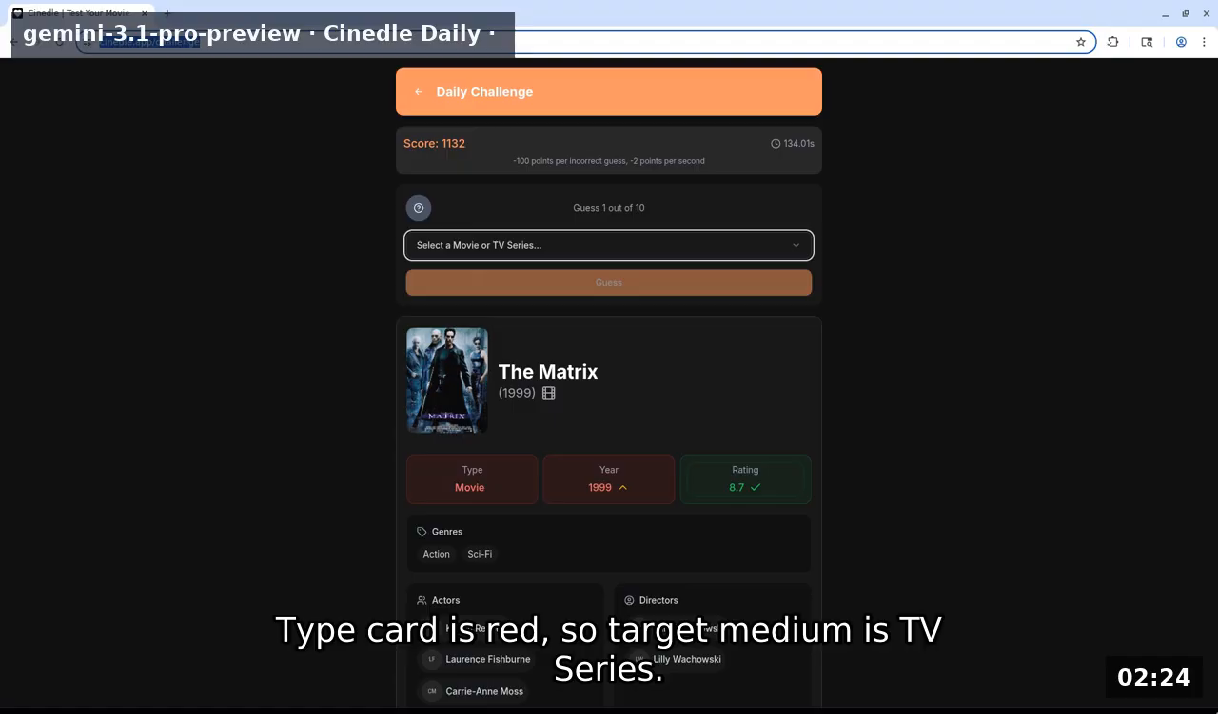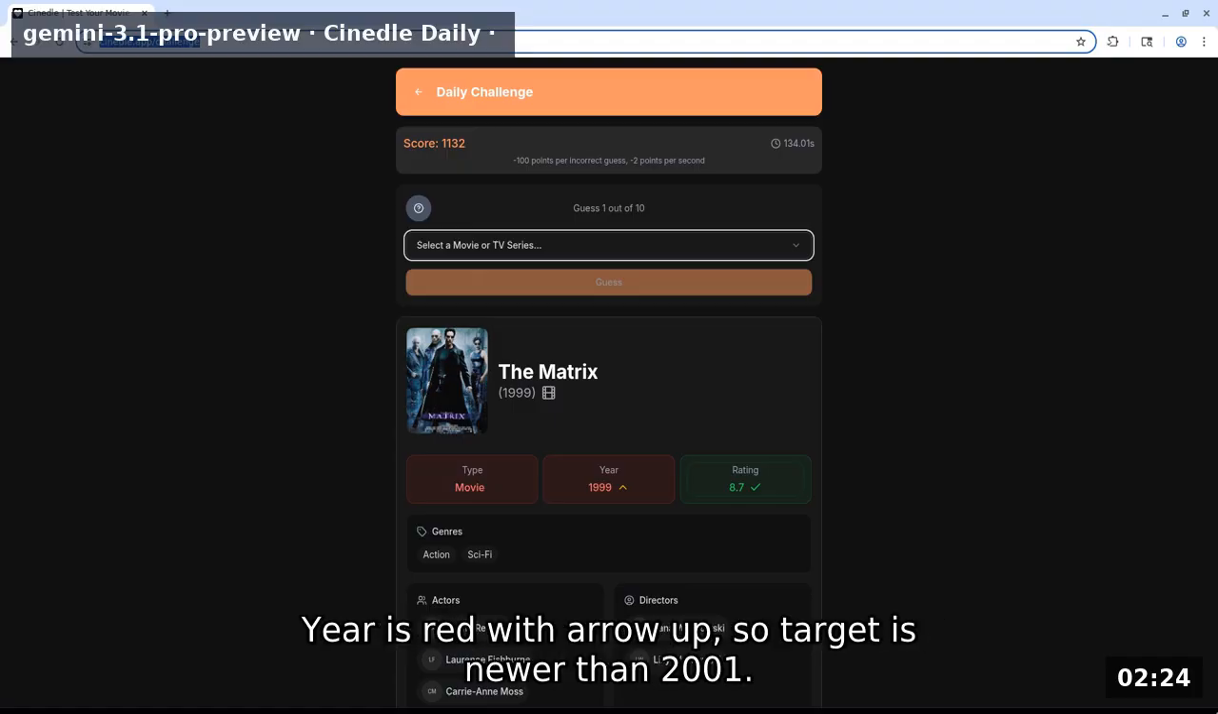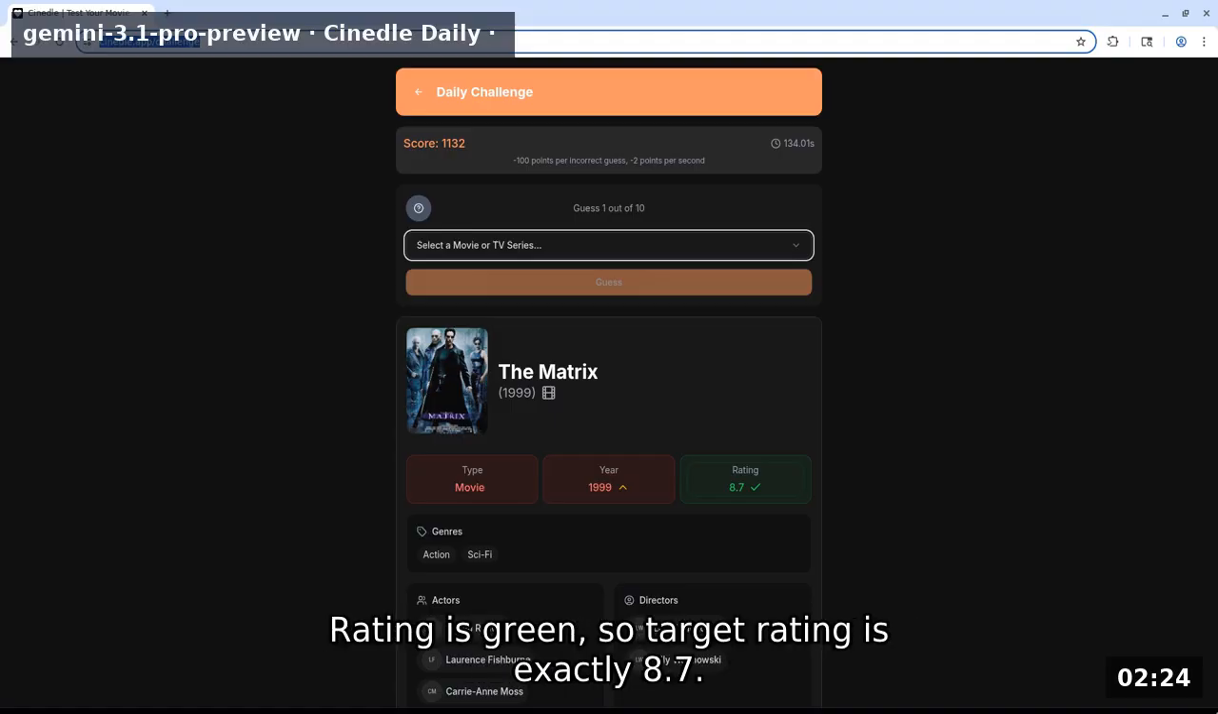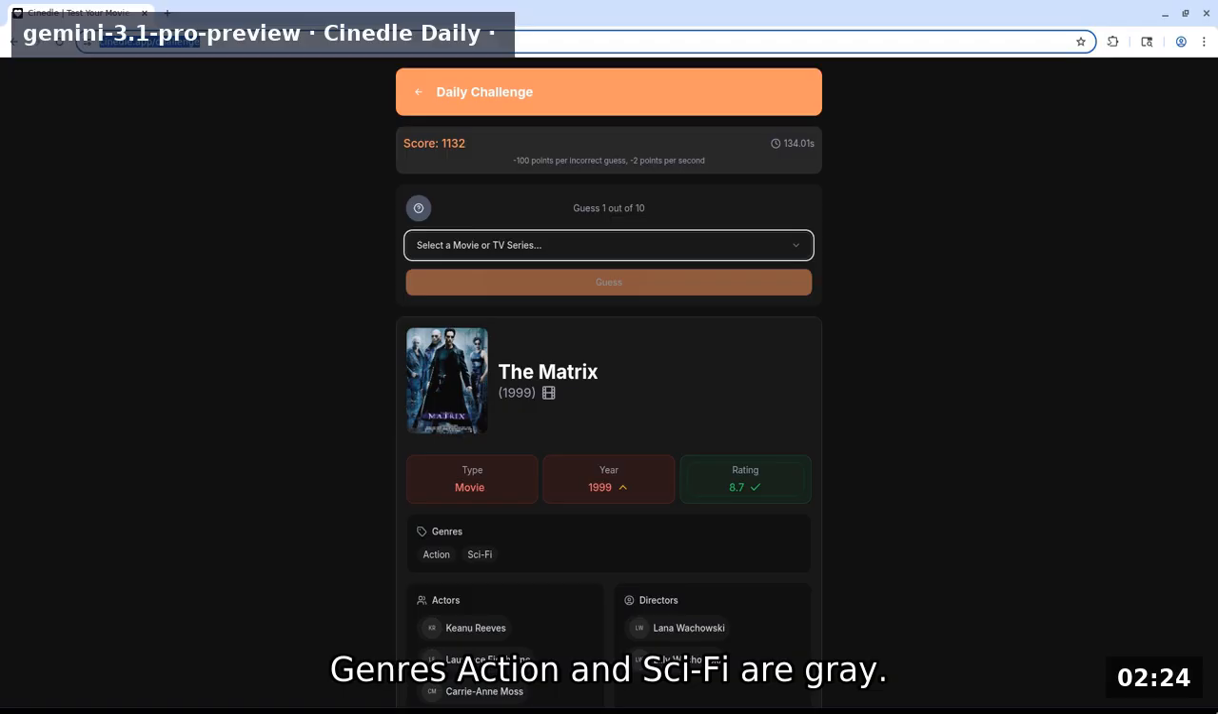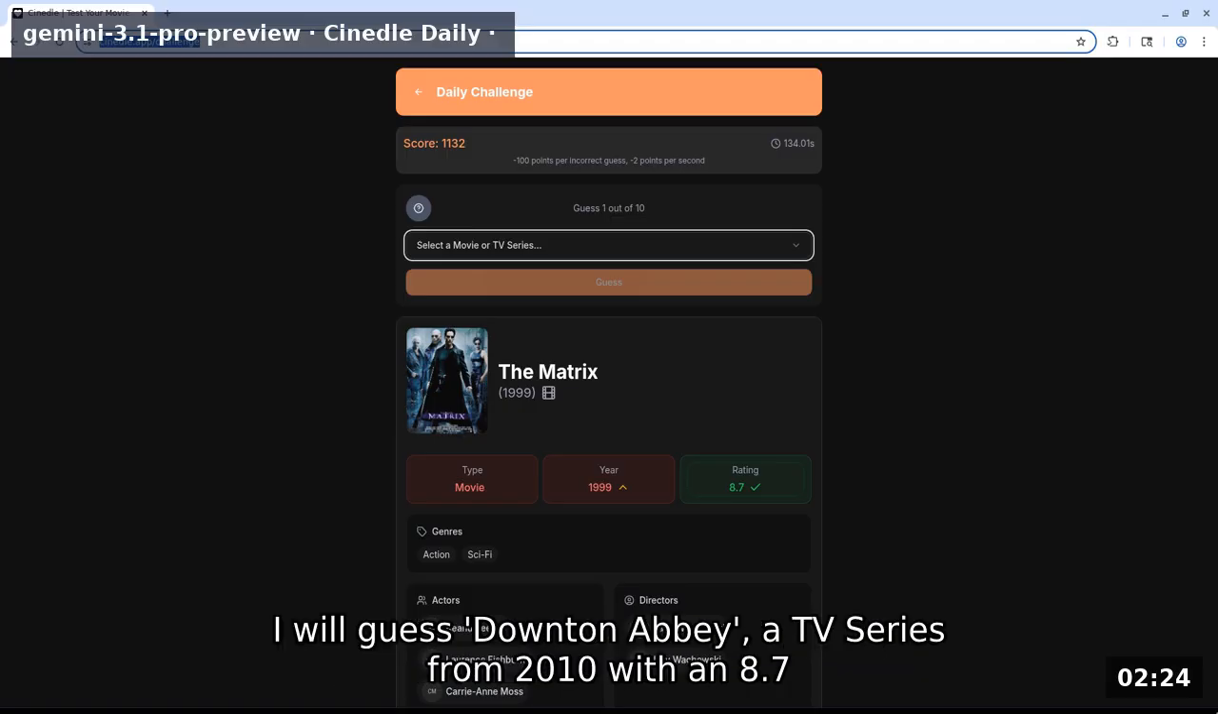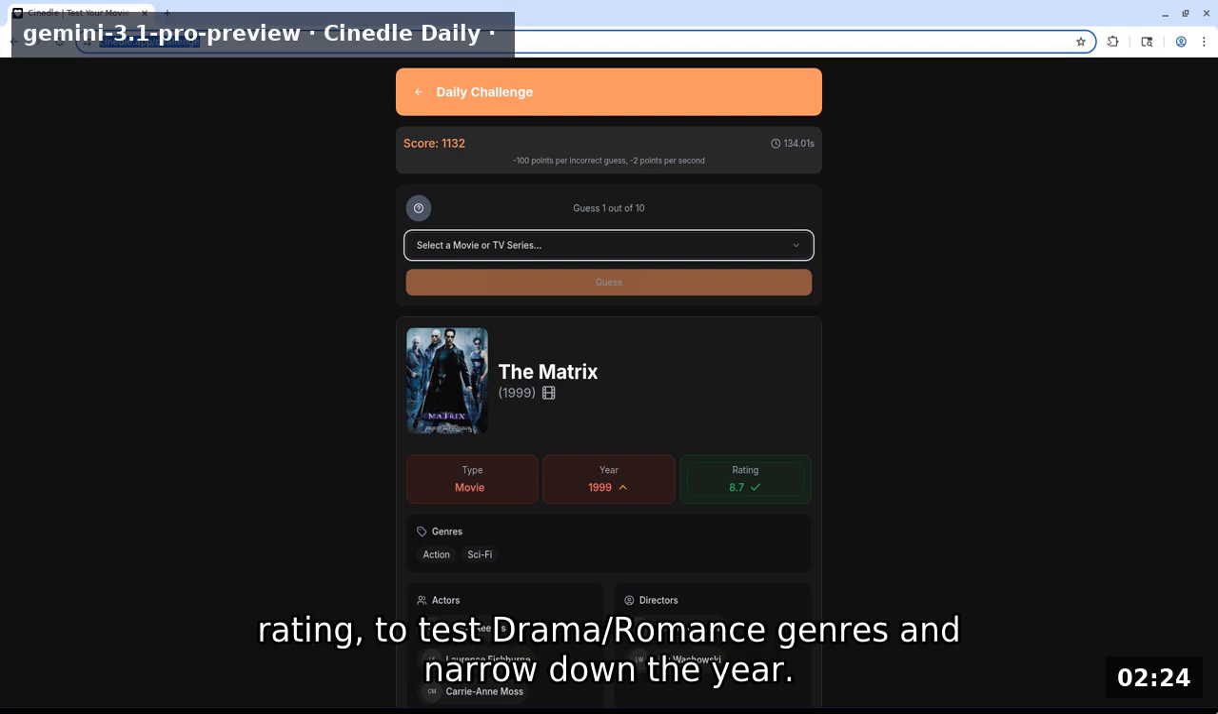Type card is red, so target medium is TV series. Year is red with arrow up, so target is newer than 2001. Rating is green, so target rating is exactly 8.7. Genres action and sci-fi are gray. I will guess Downton Abbey, a TV series from 2010 with an 8.7 rating, to test drama/romance genres and narrow down the year.